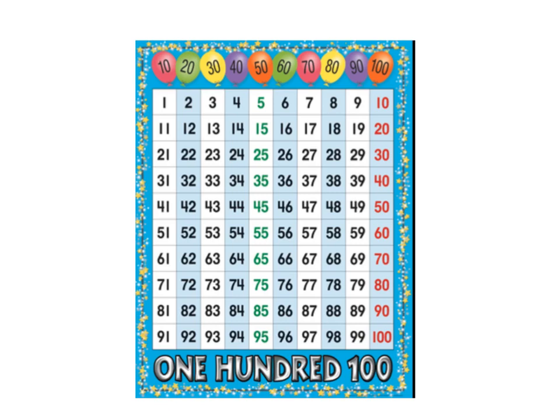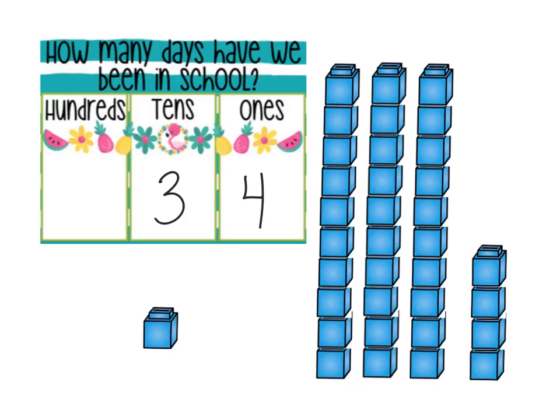All right. What about our 30s? What number do our 30s start with? They start with the 3. Yes, all these 30s are starting with the number 3. Nice. How many days were we in school yesterday? Here's a number that starts with a 3, so we know it says 30. Yes, 34.